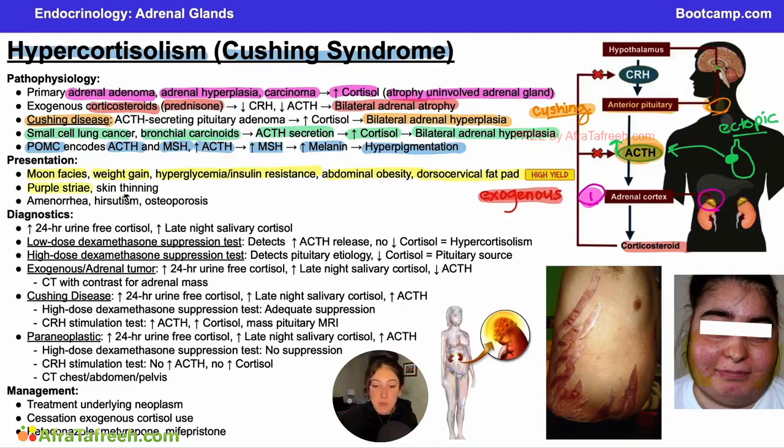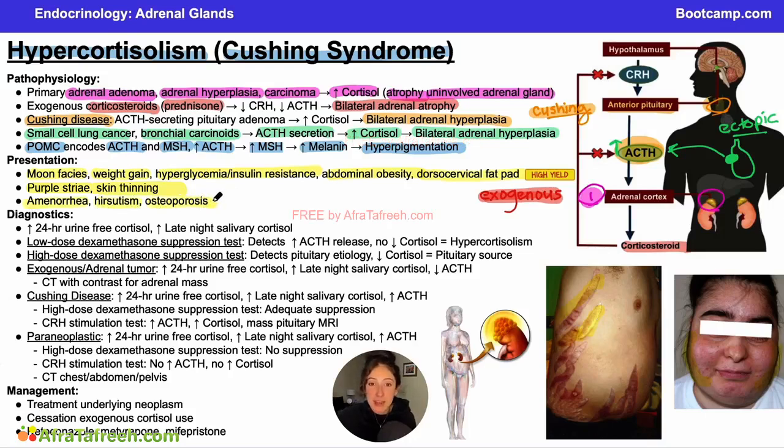You may also see purple striae or skin thinning. And if you look down here, you can see these big purple stretch marks. This is very classic for the type of striae that you will see in hypercortisolism. This purple dark color and these very large stretch marks, that's going to be more classic of hypercortisolism than maybe the white stretch marks you might see as a result of growth or pregnancy or other causes. You might see amenorrhea, hirsutism, and osteoporosis.